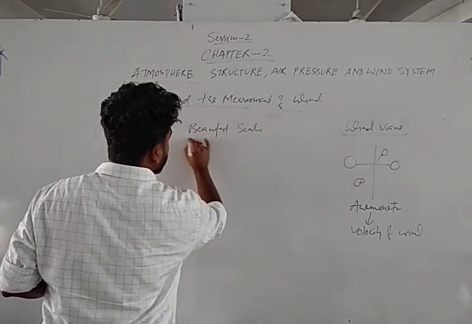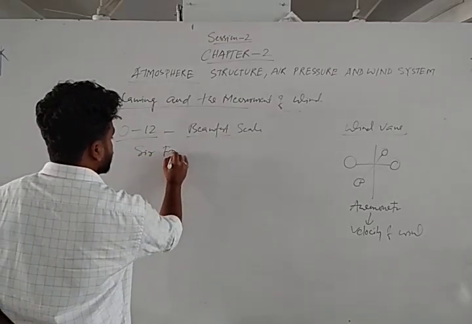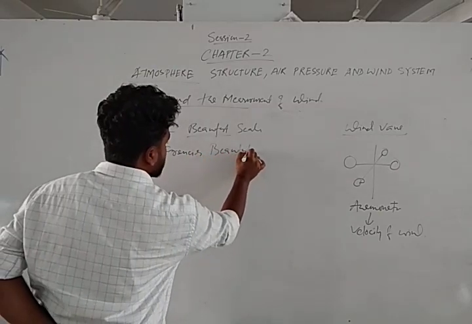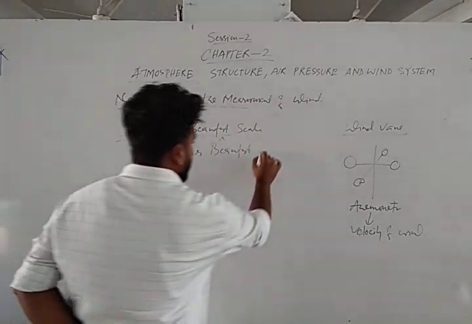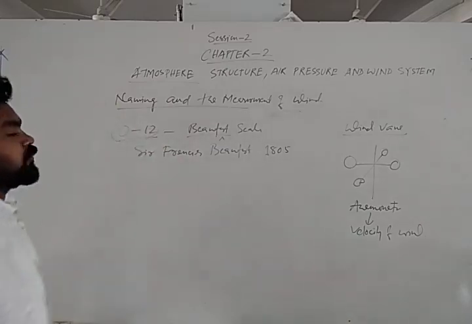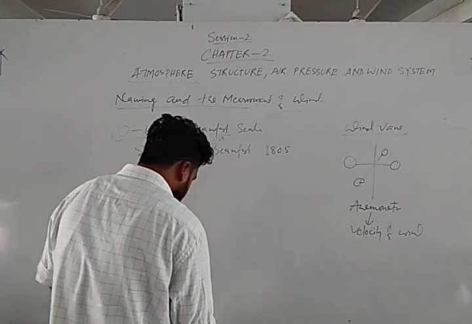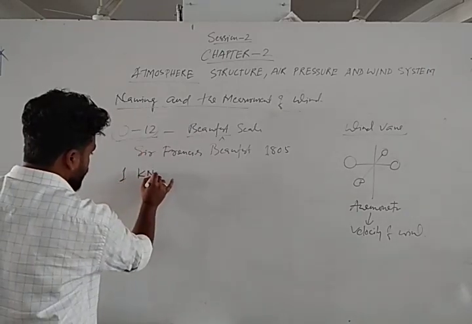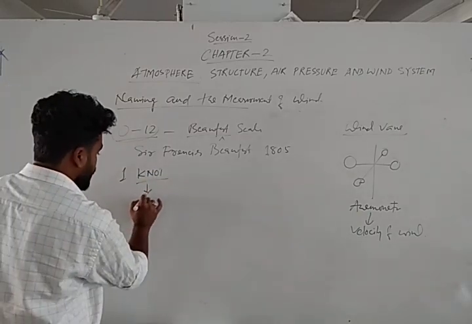Sir Francis Beaufort first gave the concept. That's why this scale is named after him, Beaufort, in 1805. So he invented this 0 to 12 scale. According to his scale, knot is the unit of measurement of the velocity of the wind.